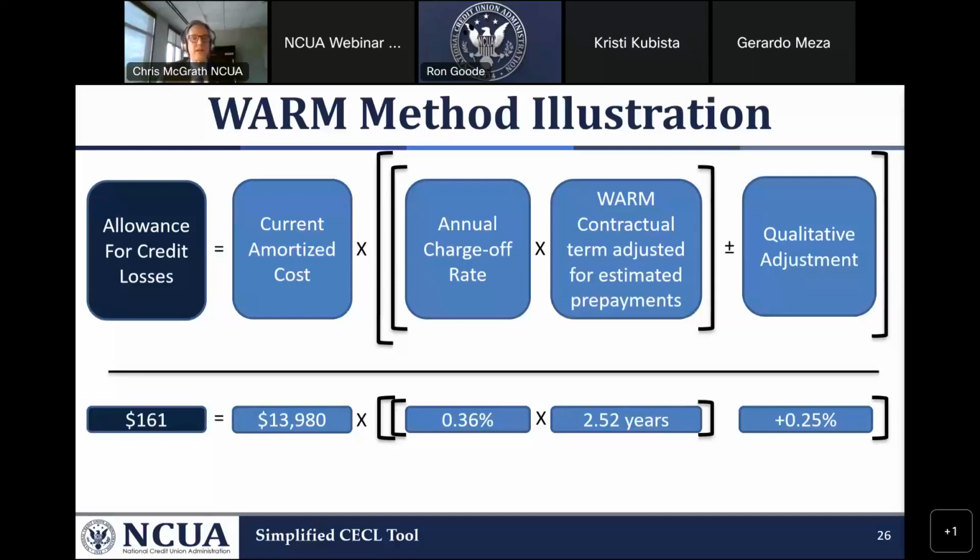What are our expected losses over the life of this loan, the contractual maturity of this loan? And then we're also adding qualitative adjustments, which include current conditions and reasonable and supportable forecasts. I like to say we have to look into the future. What's going to happen in 1 or 2 years with the economy that's going to affect our losses on our loan portfolio? Next slide.